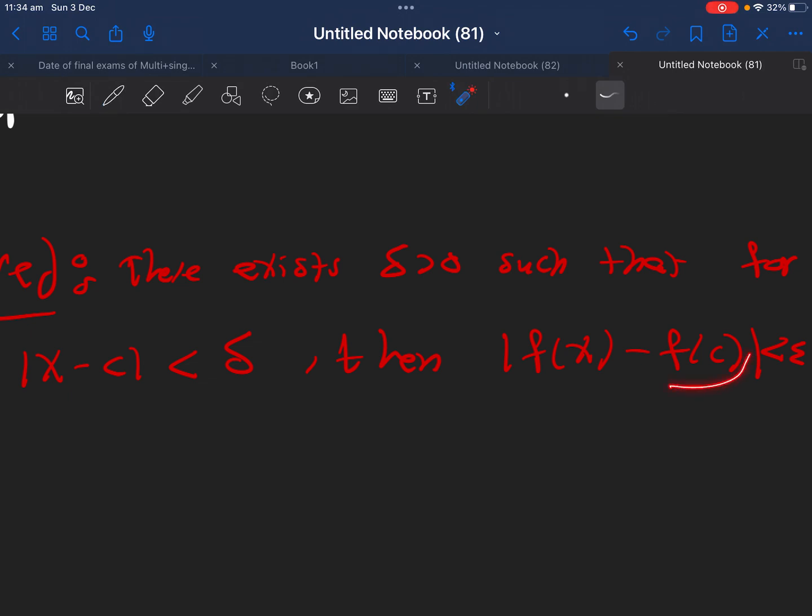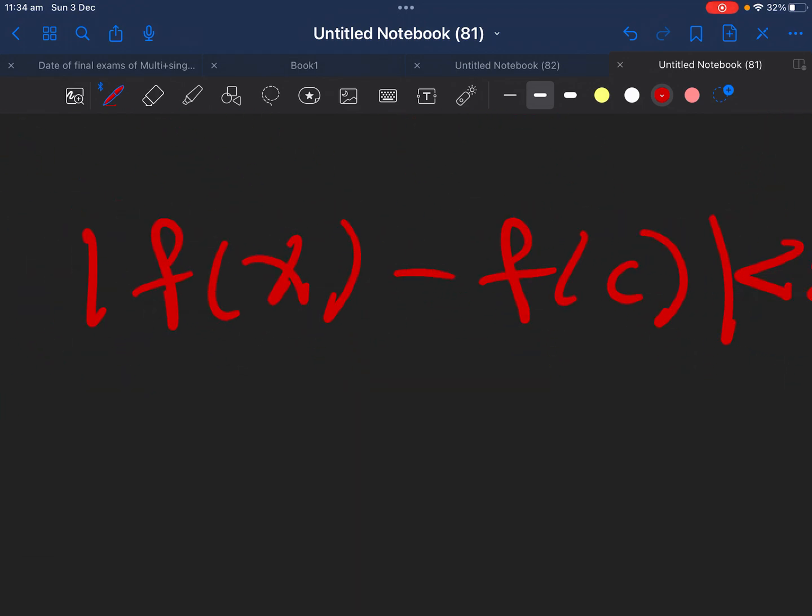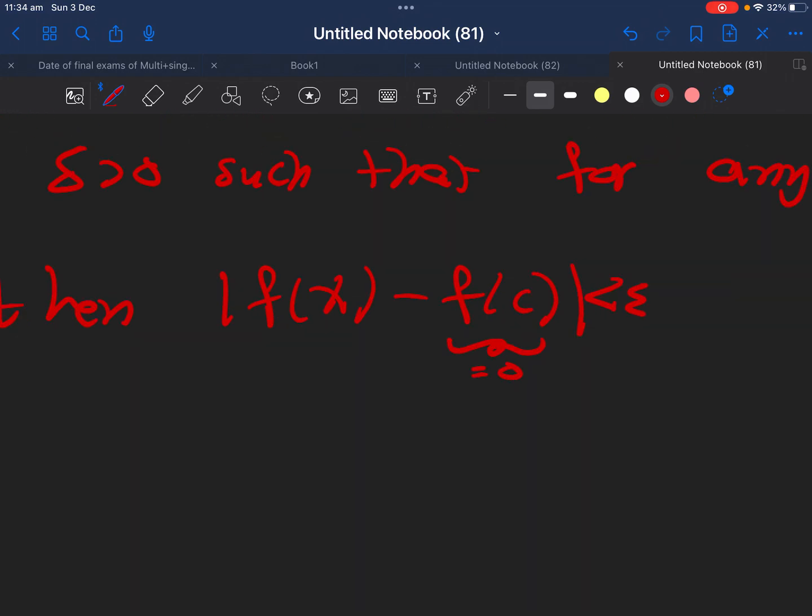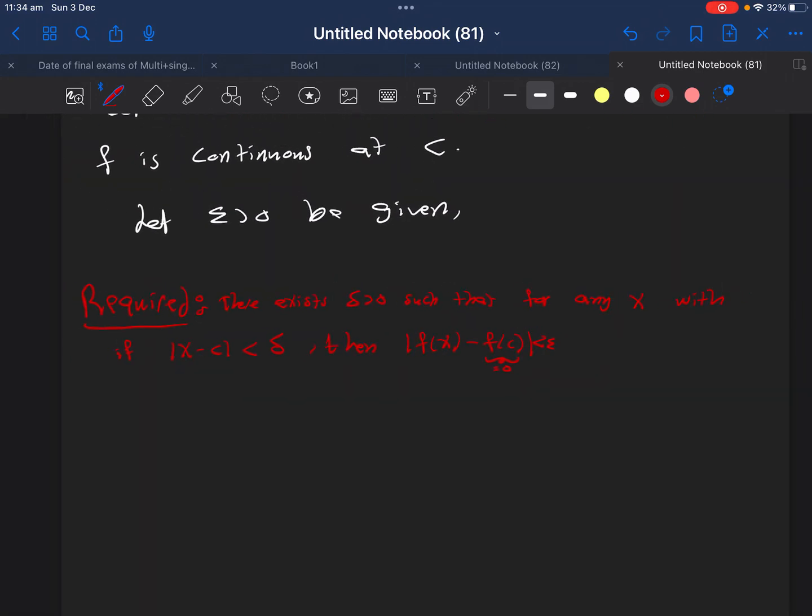Of course, we know f of c, because c is irrational, so this is equal to 0. Okay, so far so good.